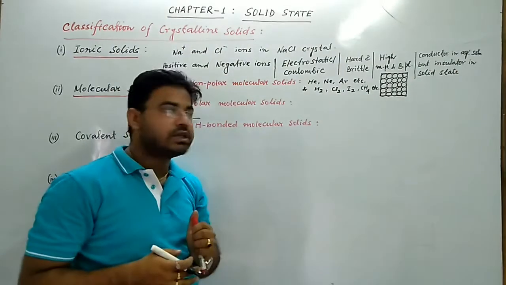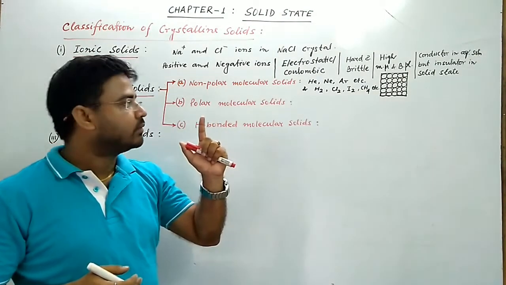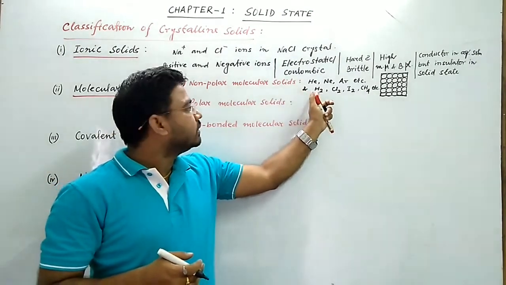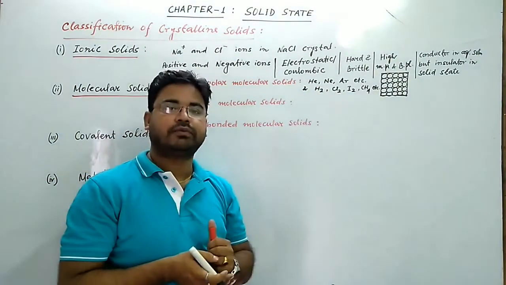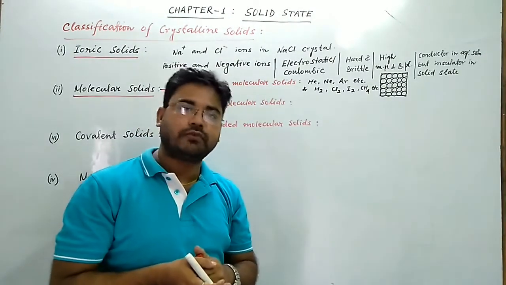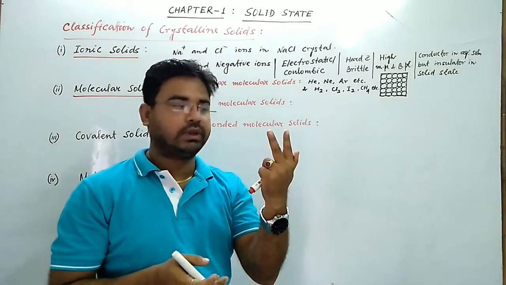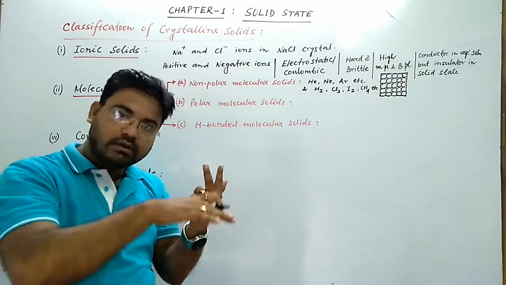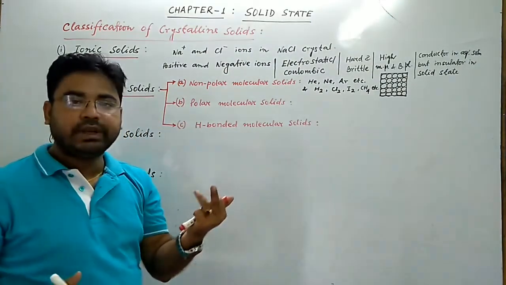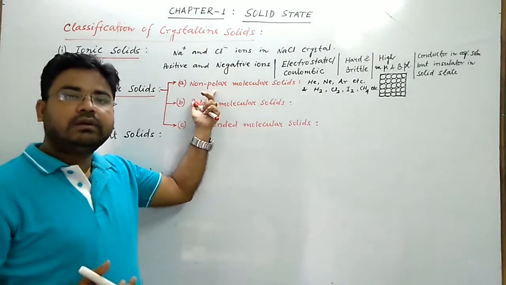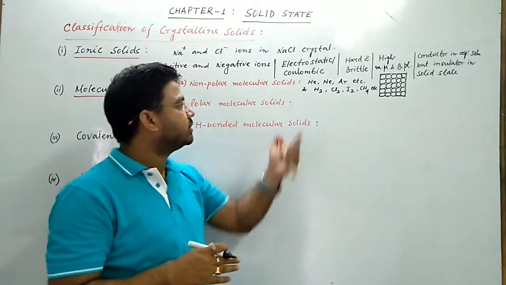So now what are the characteristics of non-polar molecular solids? The first characteristic: since they have a weak force of attraction, they are soft. The non-polar molecular solids are soft in nature. Number two, since they are soft, their melting and boiling points are low. Melting boiling point low होता है. Number three, they are insulators. That means they cannot conduct electricity because there are no ions present.